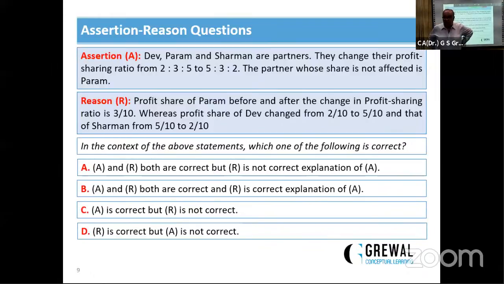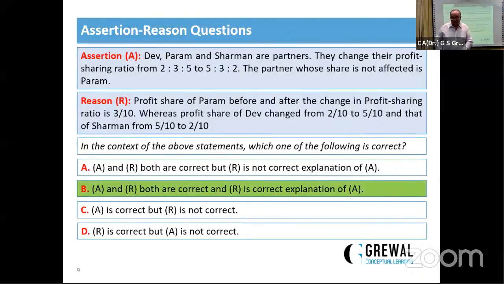The profit share of Dev changed from 2/10 to 5/10. Now the question is whether A and R are both correct and whether R is the correct explanation. Both are correct, but R is not the correct explanation. So what is the answer here? Both are correct, and that is absolutely right. B is the correct answer. There is no change in Param's situation. Yes, Dev and Sarman's profit shares have increased and decreased. Next question.